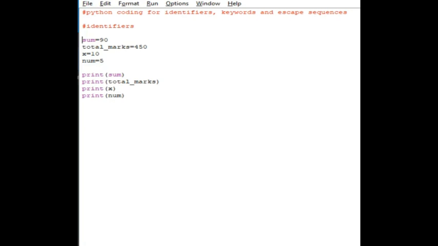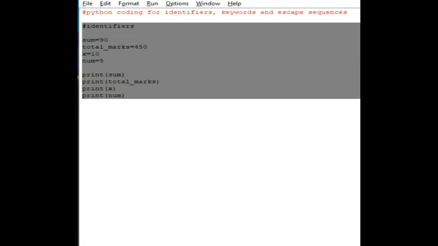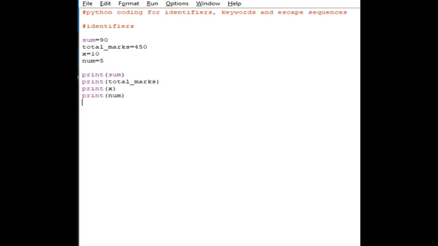We have seen in the slides that a keyword is a unique value which we should not use as a variable name. A keyword has a special meaning, so it should not be used as an identifier name or variable name.